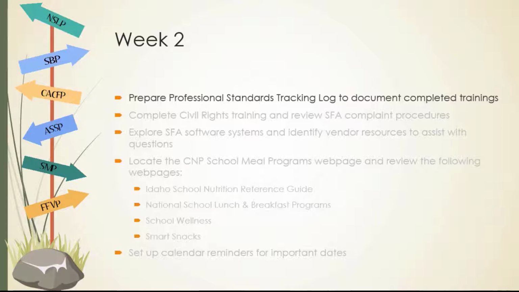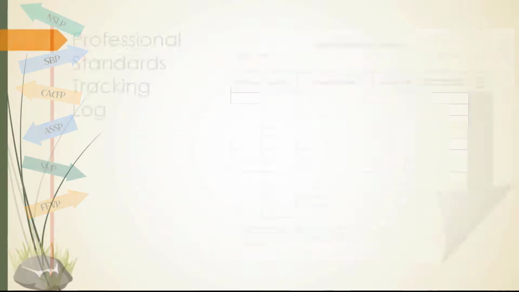Federal regulations require documentation to be kept on file to show compliance with annual training requirements for all school nutrition professionals. Each year, completed trainings must be recorded on a tracking log to easily identify total hours. Supporting documentation, such as certificates of completion and training agendas, must be retained.